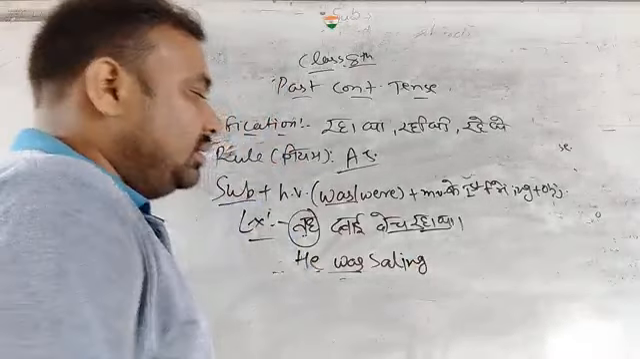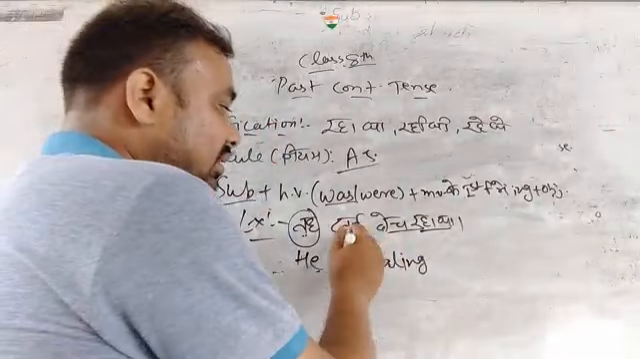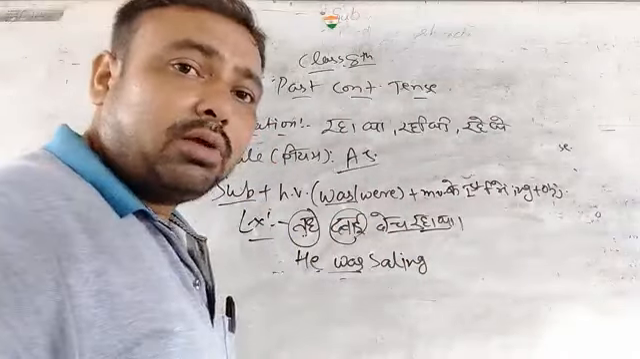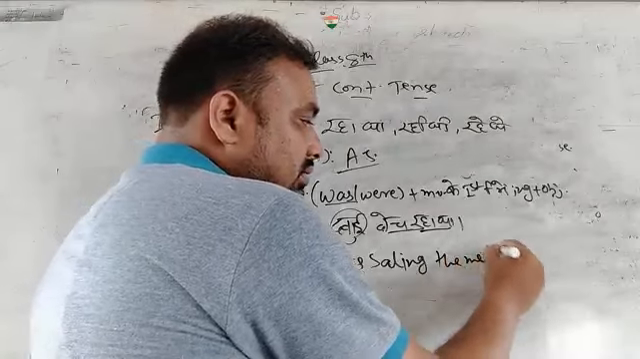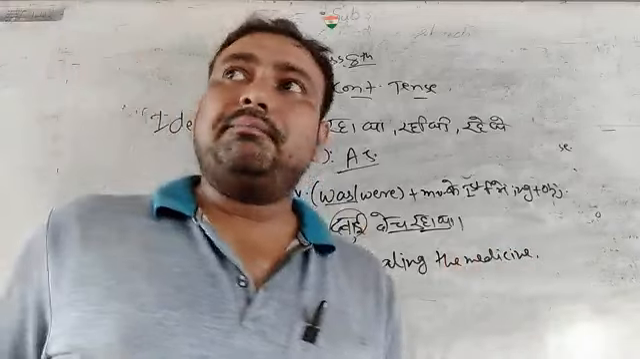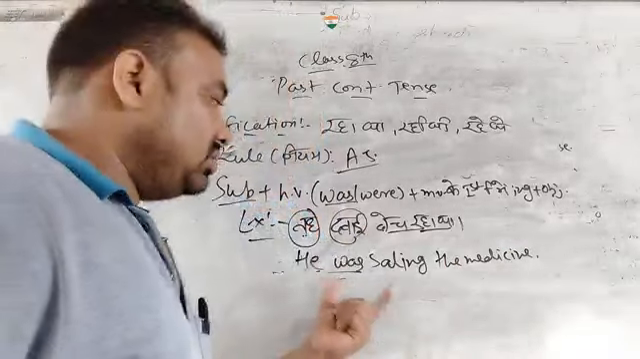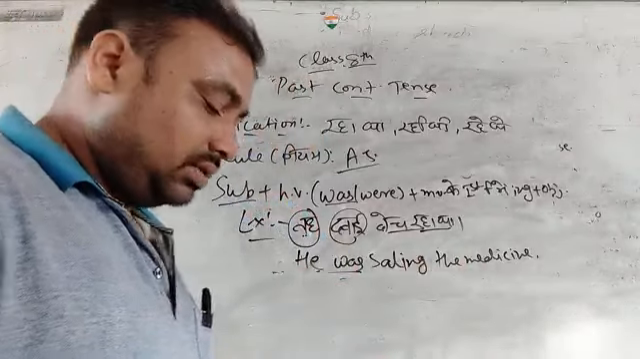Okay? Selling. What is he selling? So he is selling medicine. So medicine is in the form of object. So he is selling the medicine. Your translation has been completed. Okay? So it is your translation. वो दवाई बेच रहा था. So he was selling the medicine. Okay?